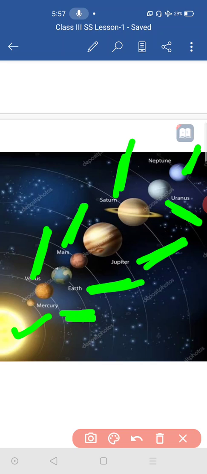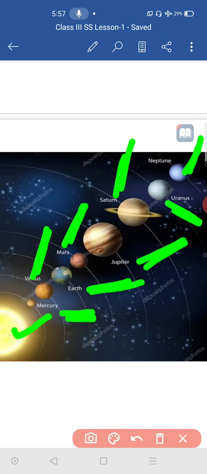And which is the second planet from the Sun? Venus. And which is the third planet from the Sun? Earth. And which is the last? It is very far from the Sun. Who is that? Yes, you are right. It is Neptune.